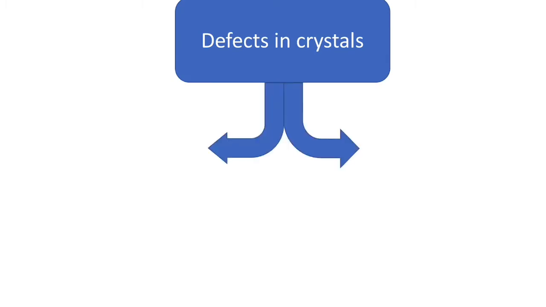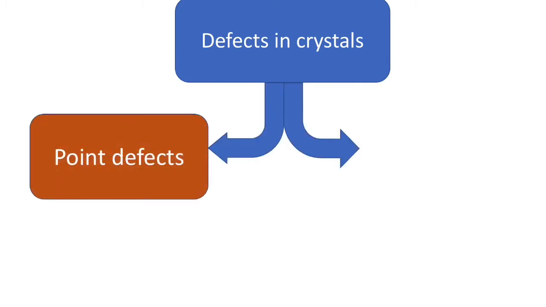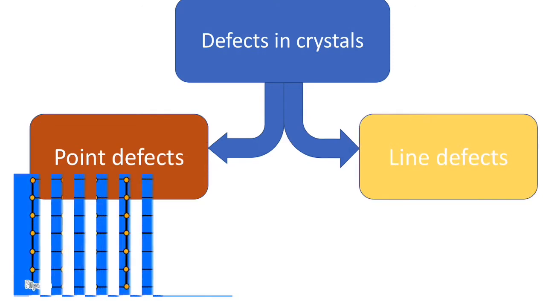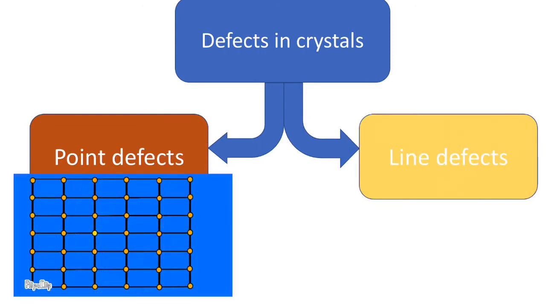Number one, point defects. Number two, line defects. So what are point defects? So those defects in a crystal which occur around an atom or a particle are called point defects. These defects occur at a single lattice point.